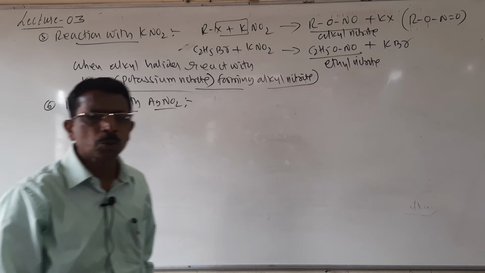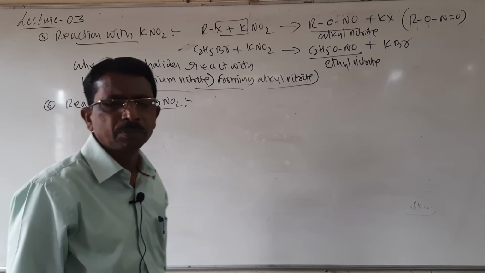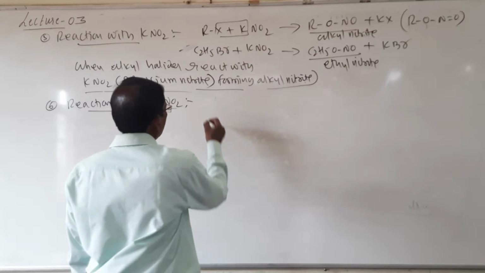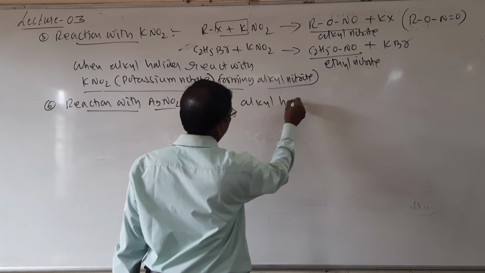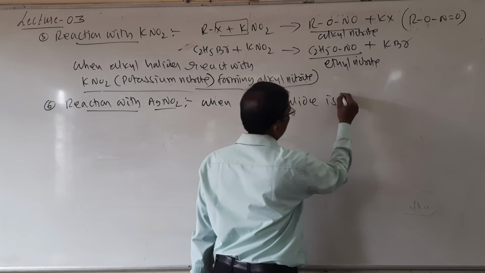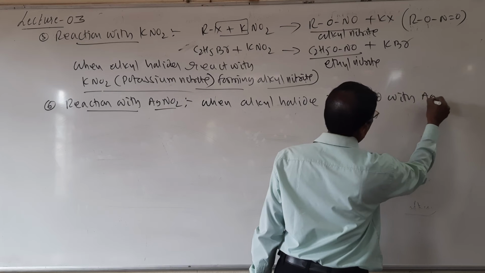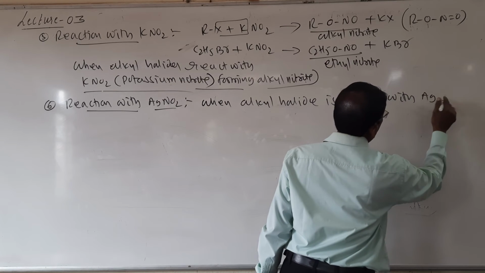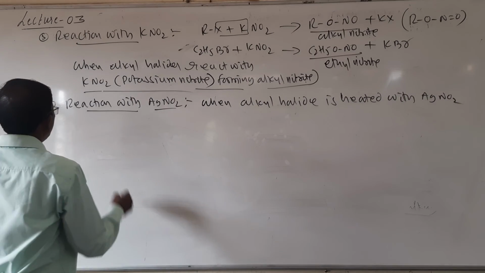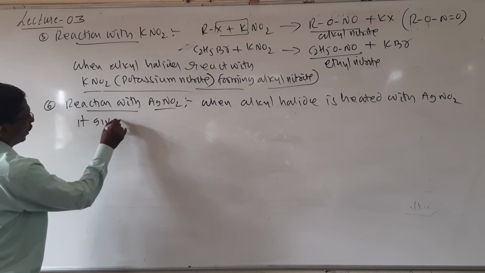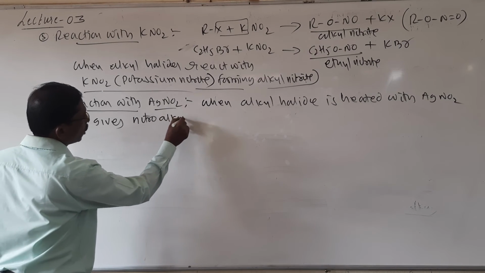Same example I will write, sixth one, reaction with AgNO2. Look here students, reaction with AgNO2, silver nitrite. Look here, when alkyl halide is heated with AgNO2, silver nitrite, it gives a nitroalkane.